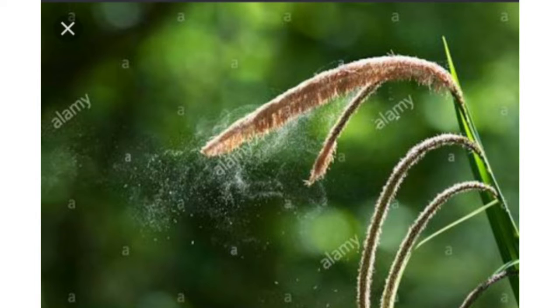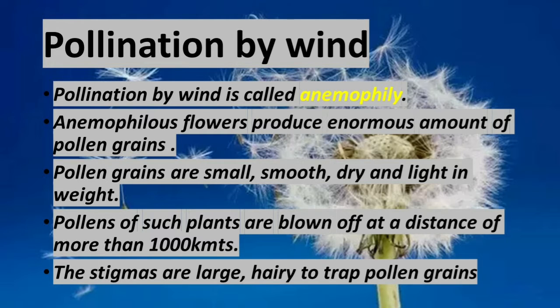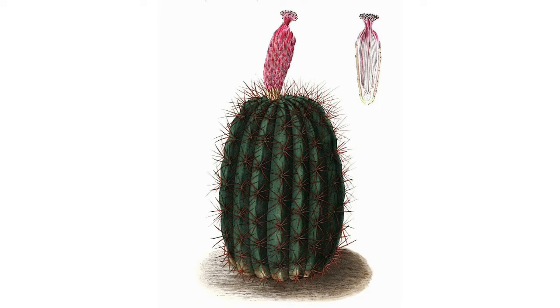The stigma, what do you mean by stigma? Stigma is the female reproductive part. It is one of the parts of the gynoecium. The stigmas are comparatively large, protruding and sometimes hairy to trap the pollen grains. For example, in grasses and some cacti.